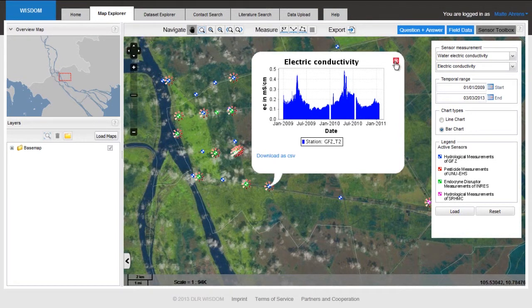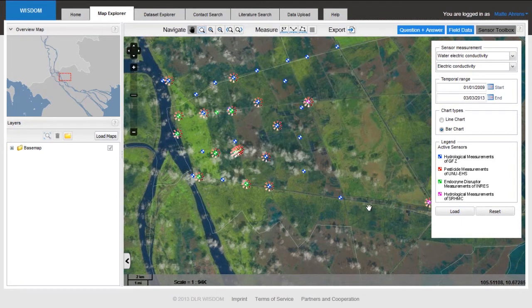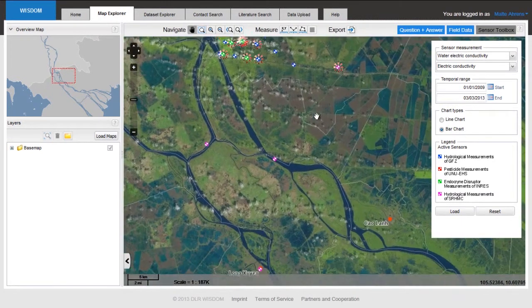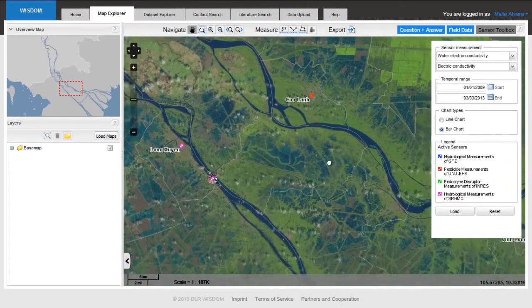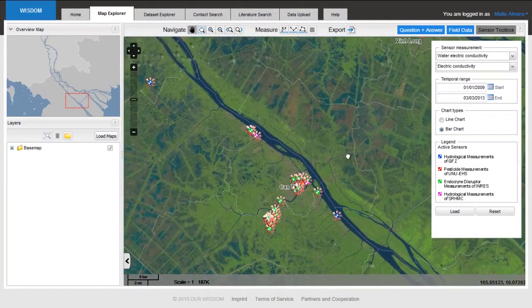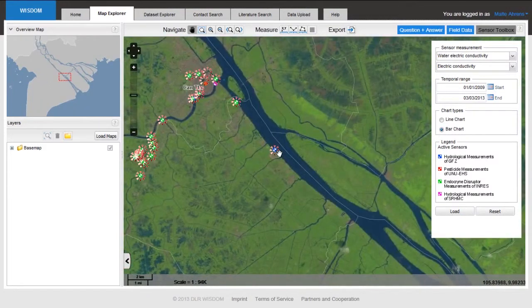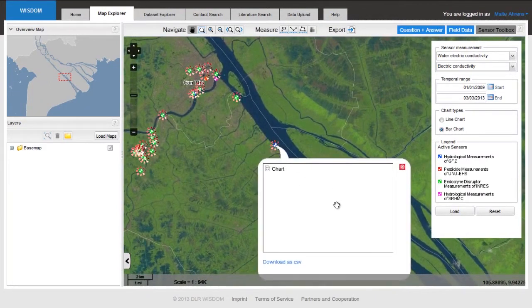Now, I will show you some measurements that are more up to date. If we go back to the main study area we used for this online demonstration of Canto, we choose another sensor. Here's our friend from before, but this time we look at water salinity. Also, here we wait until the chart is generated. Usually the system is very fast, but it also depends a little bit on which computer you let it run on and on how fast your internet connection is. So just give it a bit of time and a chart will be dynamically generated.